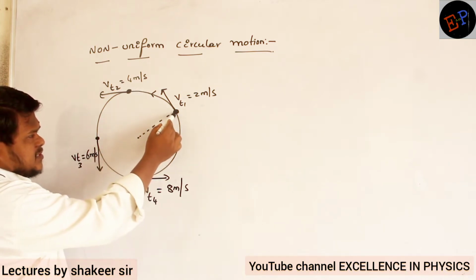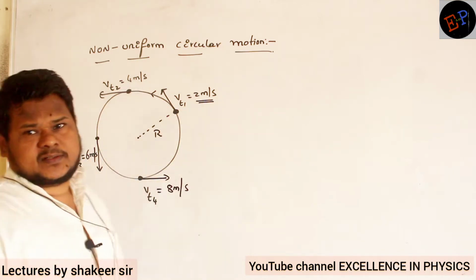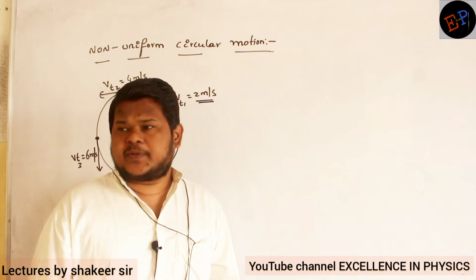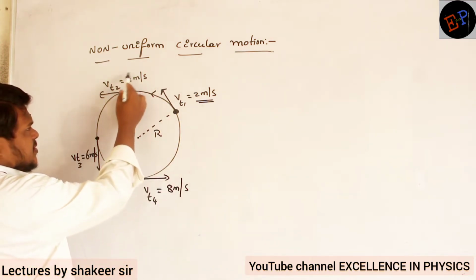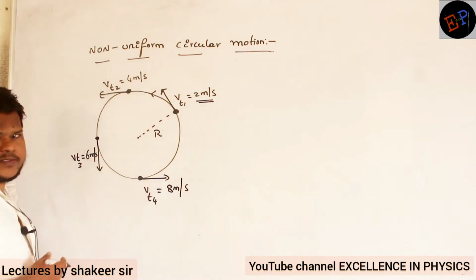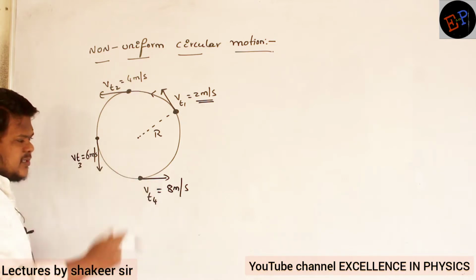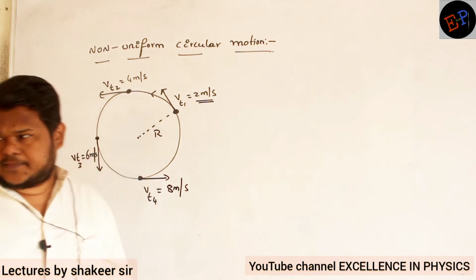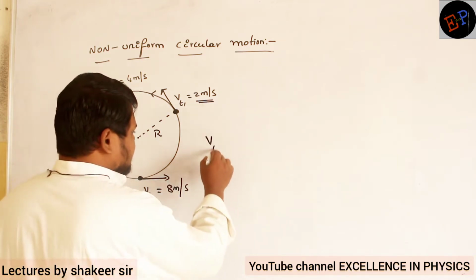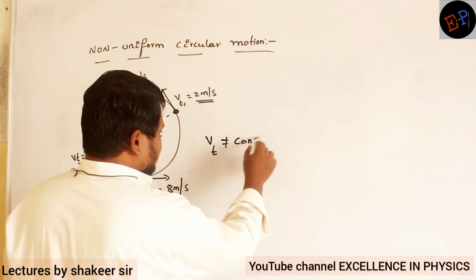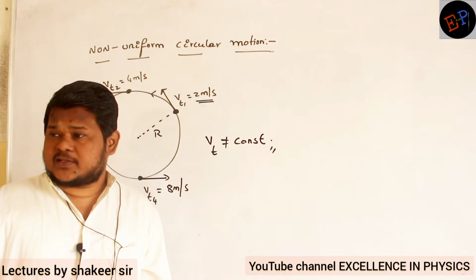Here, the tangential velocity of this body is how much? 2 meters per second. That is the tangential velocity or tangential speed. Now by the time the body reaches here, what is the tangential speed? 4 meters per second. By the time it reaches here, it is 6 meters per second, and here it is 8 meters per second. So what do we understand? We understand that tangential velocity is not a constant. The tangential velocity and tangential speed of this particle is not constant.